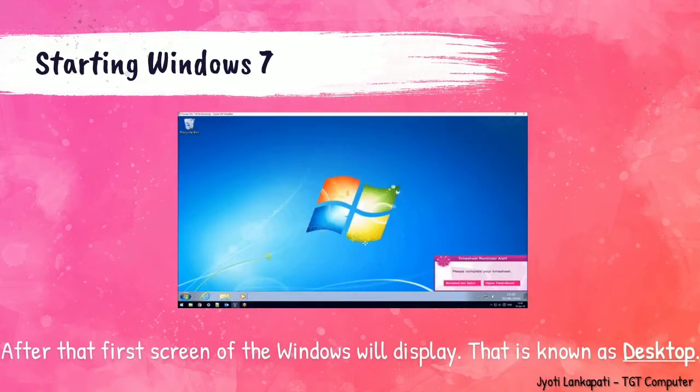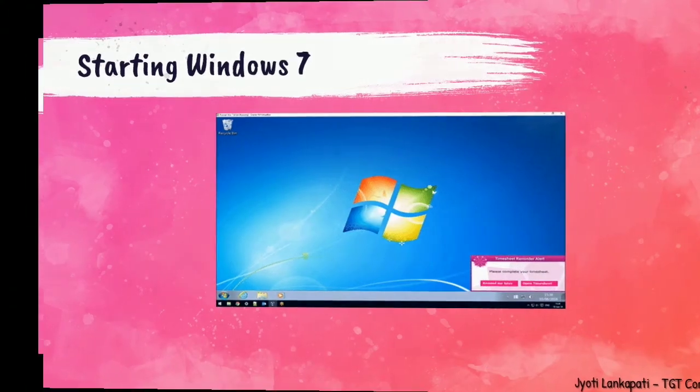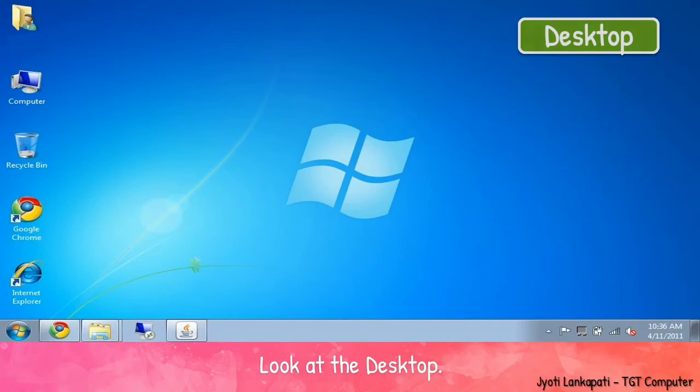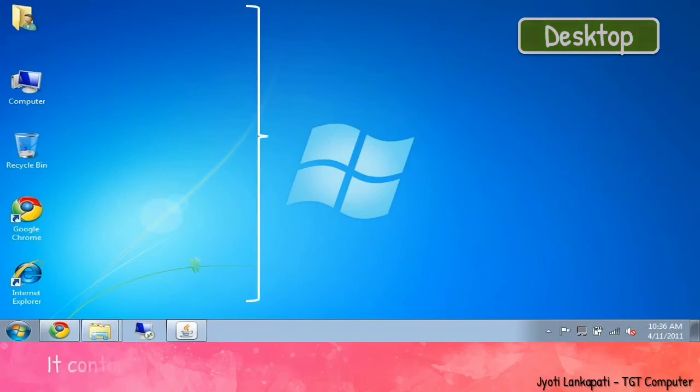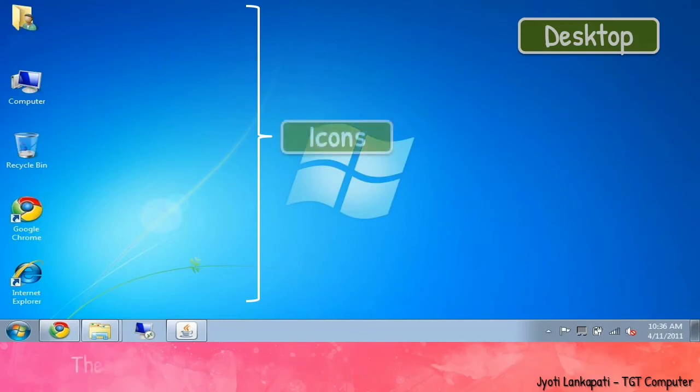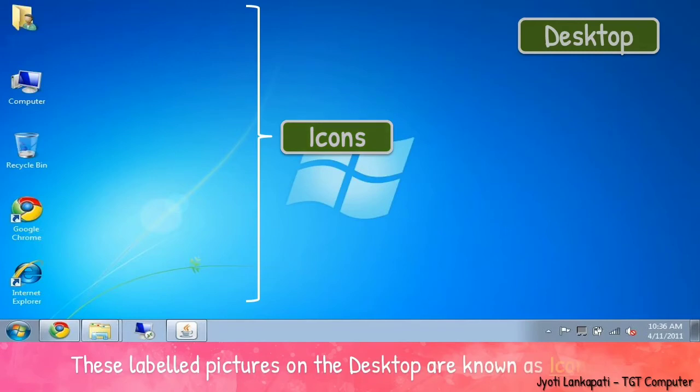That is known as the desktop. So remember, desktop is the very first screen of the Windows operating system. Now look at the desktop. It contains the symbols of the applications stored in the computer as shown in the figure. These labeled pictures on the desktop are known as icons.